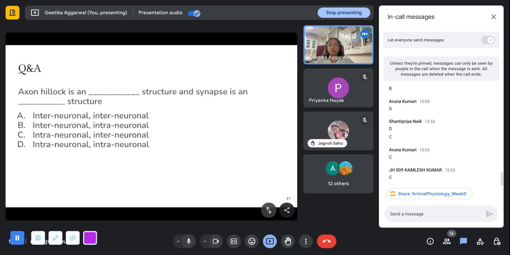Axon hillock is a dash structure and synapse is a dash structure. So you guys are correct. It's basically C part. Axon hillock is an intraneuronal structure. It is present inside the neuron, and synapse is interneuronal. It is between two neurons.